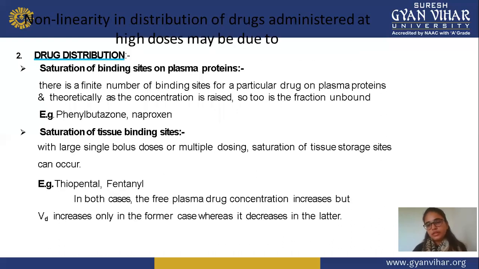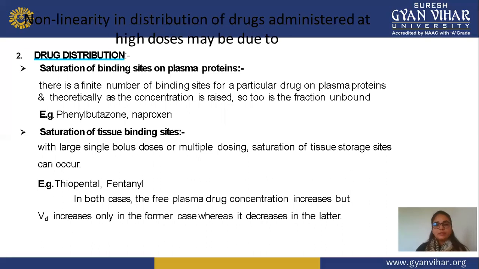Next, among the causes of non-linearity, is drug distribution. In this we see the distribution parameters of a drug related to non-linearity. First is saturation of binding sites on plasma protein, which means a particular binding site required on plasma protein gets saturated.